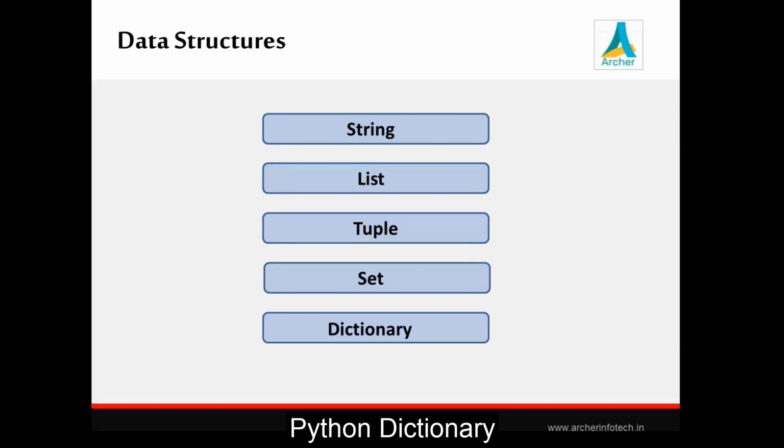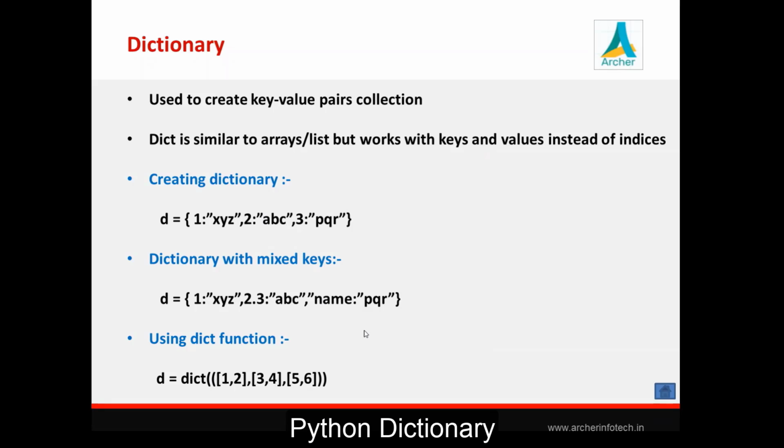I will check our next data structure, that is dictionary. Now, dictionary is the name of a collection. Actually, the name of the class is dict, D-I-C-T, dict. So dictionary is similar to arrays or list, but it works with keys. Means it is a collection of key value pairs instead of single values.